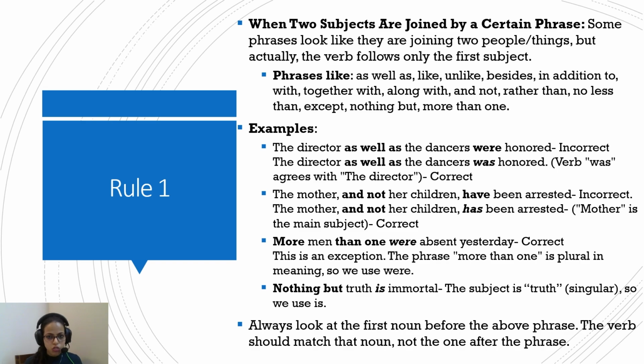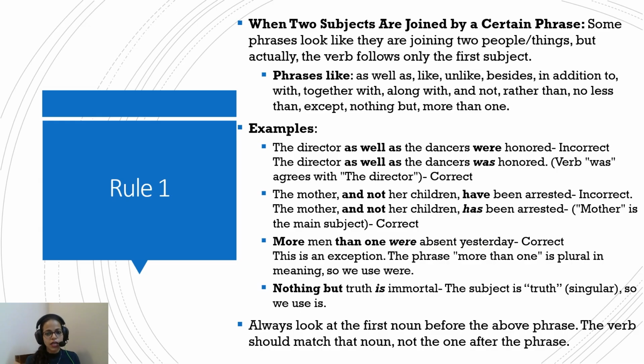Now, I hope we've understood what verbs are and we've seen verbs from different angles. Now, let's get to the rules. So, the first rule is when two subjects are joined by a certain phrase. Some phrases look like they're joining two people or things, but actually the verb only follows the first subject. So, there are certain phrases like as well as, like, unlike, besides, in addition to, with, together with, along with, and not, rather than, no less than, except, nothing but, more than one. Now, these phrases you have to keep in mind.